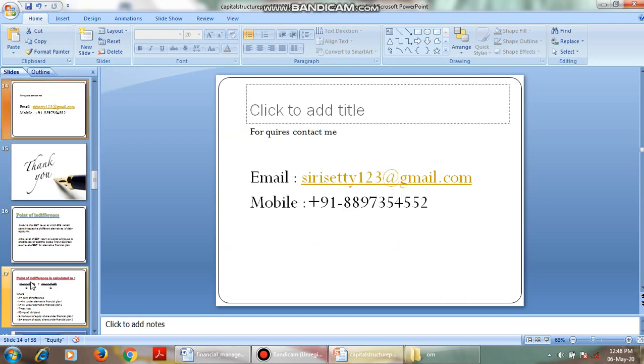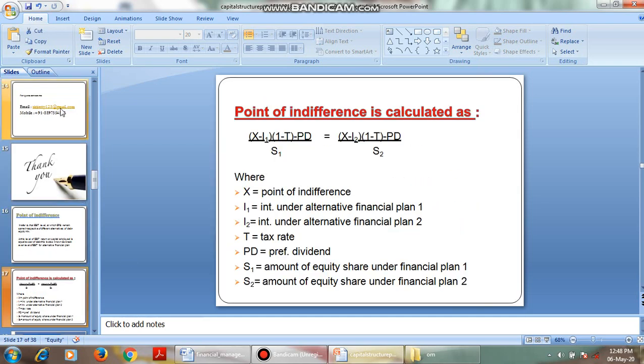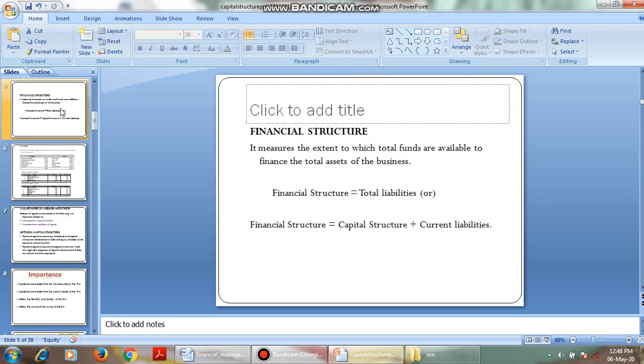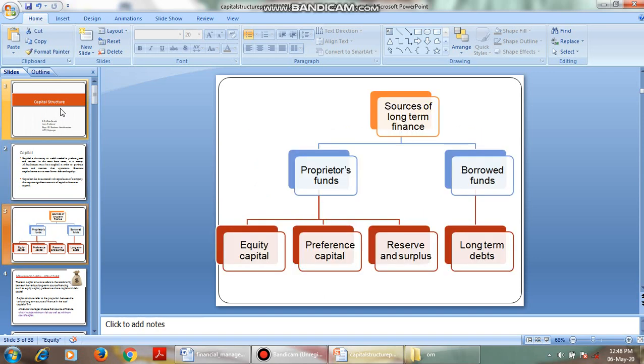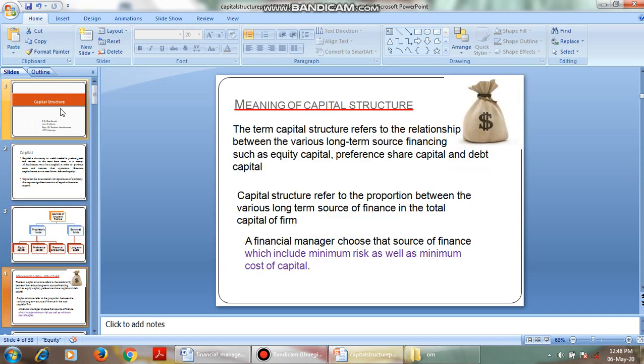Okay, let us see what we have studied up to now. We have gone through what is capital, the meaning of capital. That is the money or wealth which is required to start and run the business, we call it capital. And the various sources of capital, that is sources of long term funds: proprietary funds, equity, preference, reserves and surplus, and borrowed funds, that is long term debt. And what is the meaning of capital structure? It is nothing but a combination of debt and equity, which will minimize the risk and increase the value of the firm.